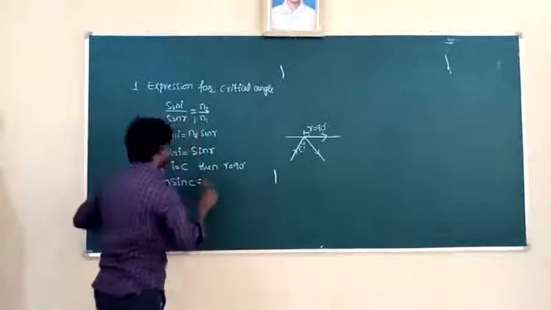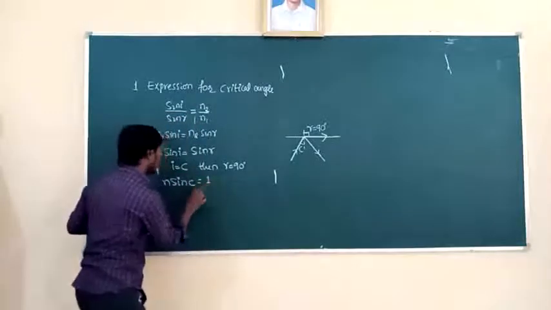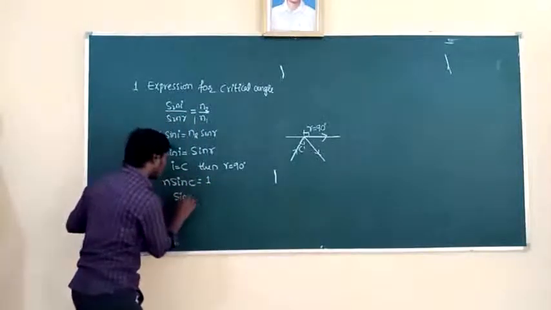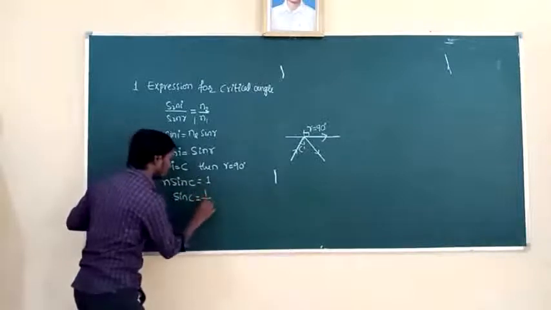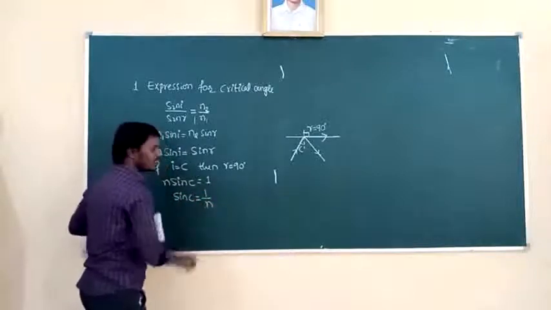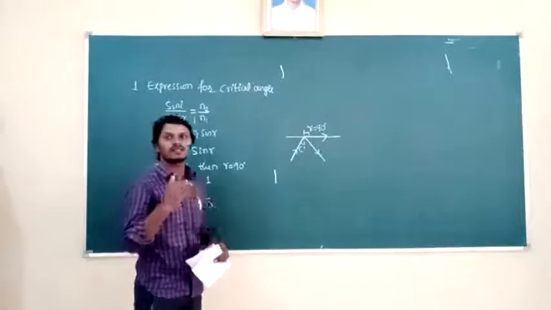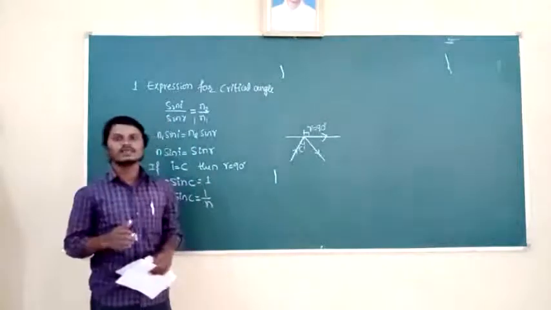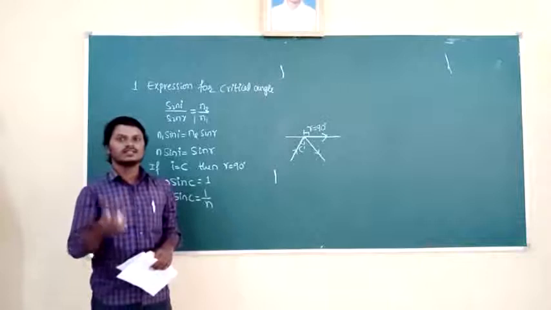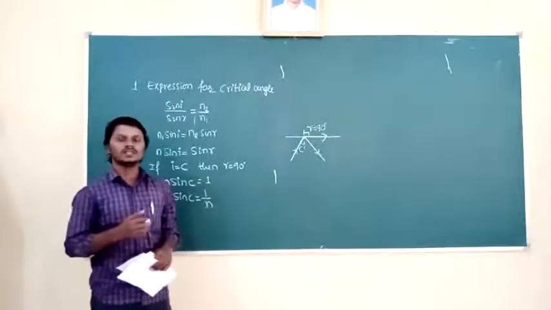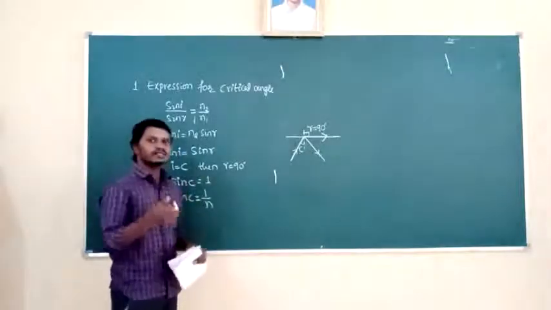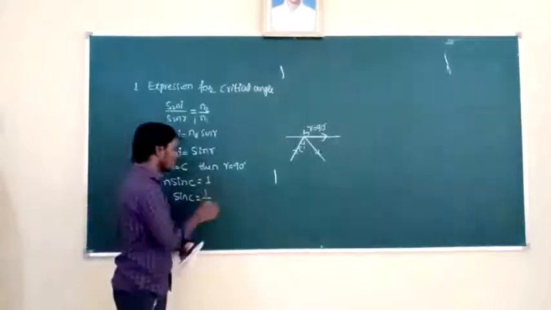Okay. So now sin 90 is how much? 1. So sin C is equal to 1 by n. What is n here? n is the refractive index of denser medium. Here denser medium is the first medium and the rarer medium is second medium. Okay. So suppose the rarer medium is air, then its refractive index is 1.